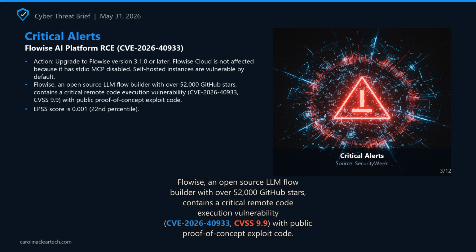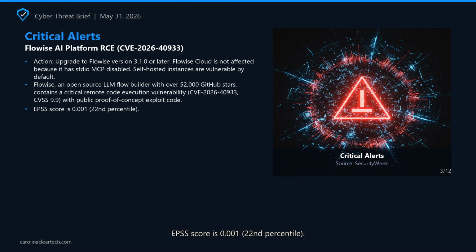Flowise before version 3.1.0 allowed any user to add a new MCP and supply arbitrary commands, enabling code execution on the underlying OS. An attacker can include a malicious command in a custom MCP tool configuration, export the chat flow as JSON, and share it with a victim. The payload executes during the import process when the canvas loads the available actions dropdown, which triggers enumeration of the MCP server's tools.